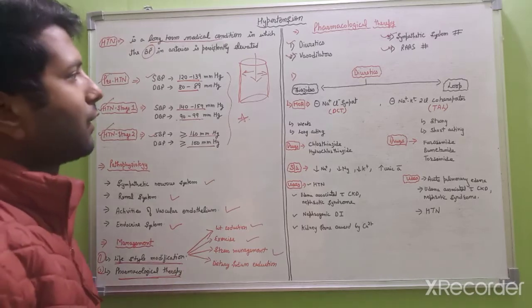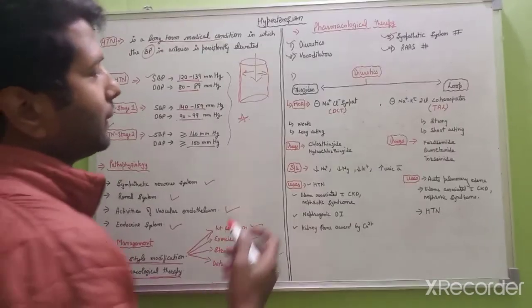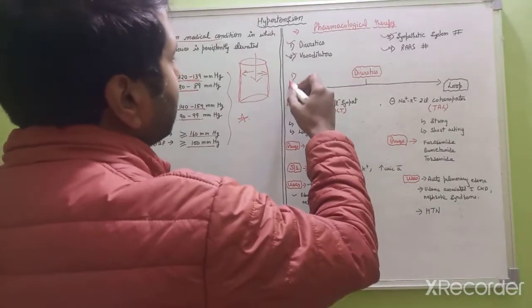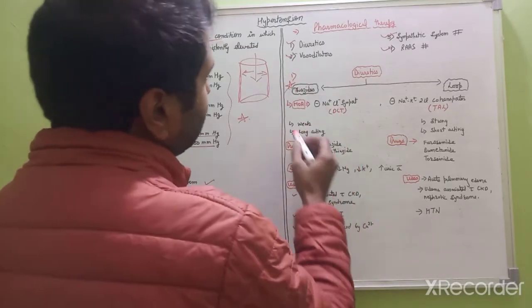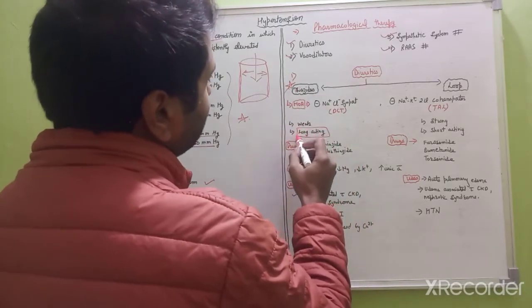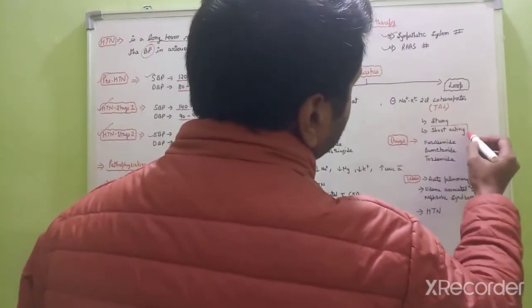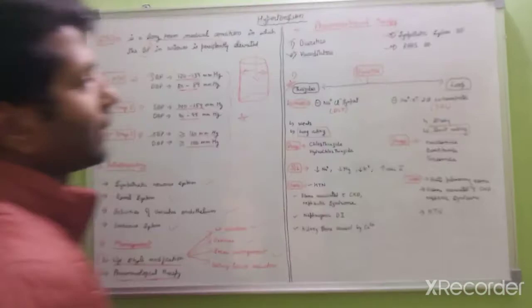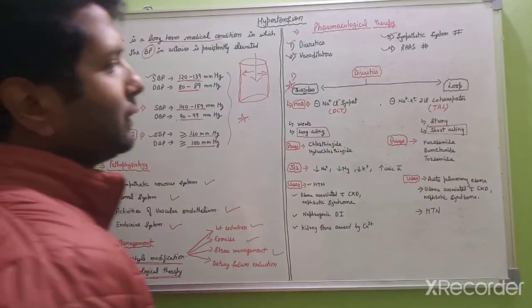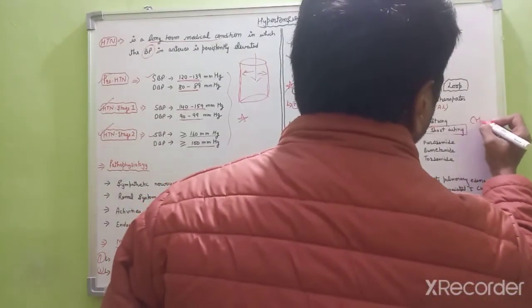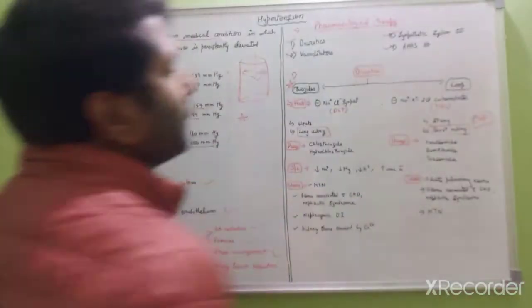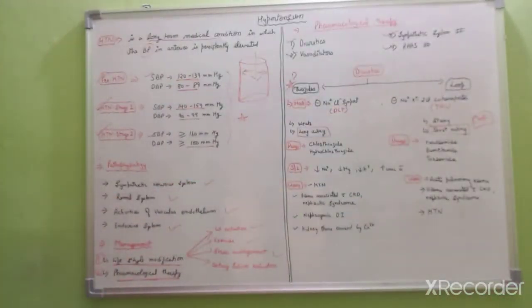First one is diuretics. In this we generally use thiazide diuretics, because these drugs are long acting drugs. But we have loop diuretics also, but loop diuretics are short acting drugs. So these drugs are mainly used in congestive heart failure, in the management of CHF.